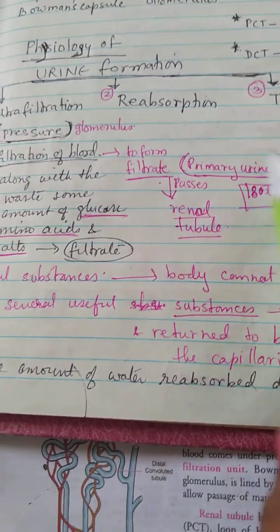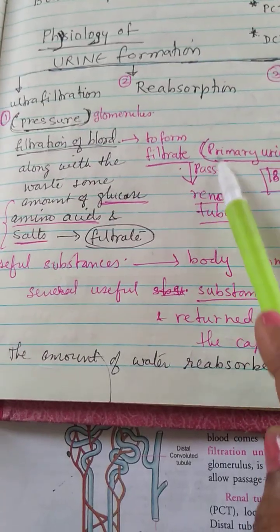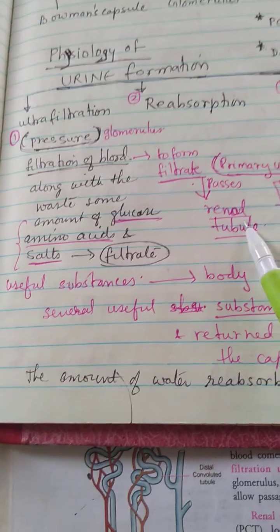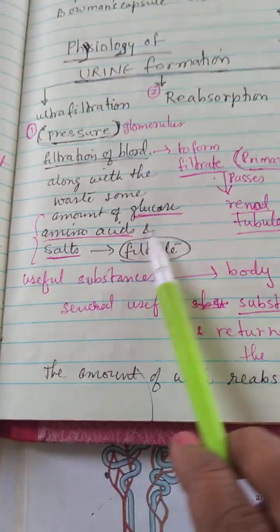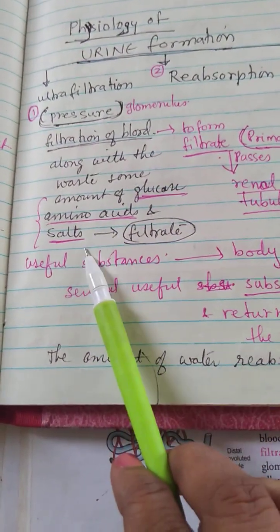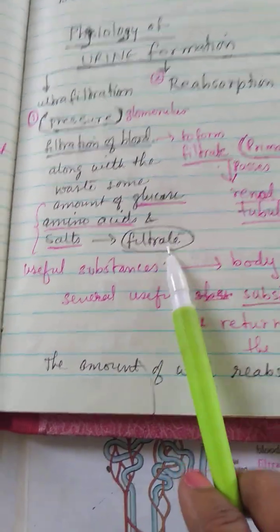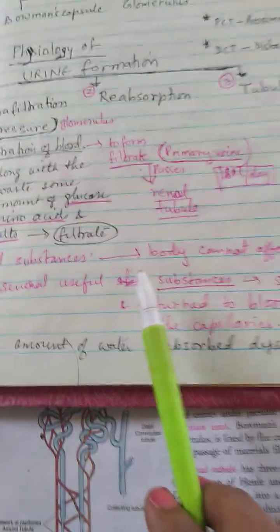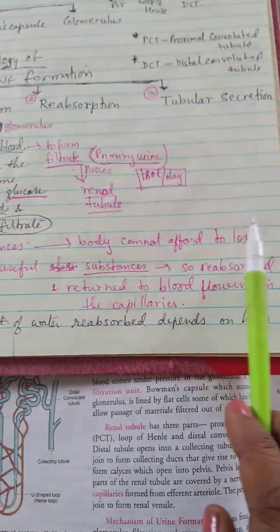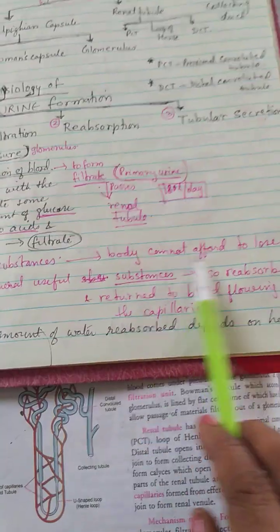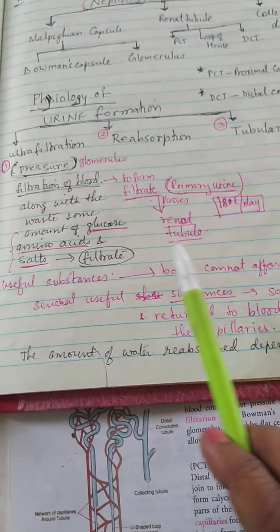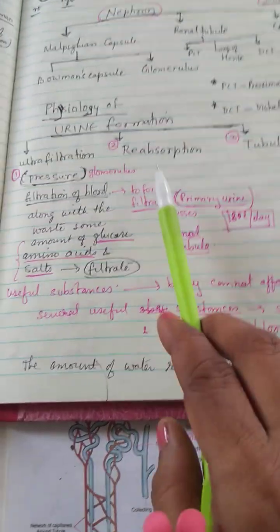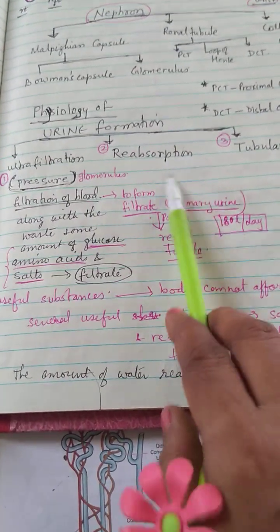The primary urine is formed as the filtrate and passes to the renal tubule, and along with this filtrate some amount of useful substances like glucose, amino acids and salts also pass into the renal tubule. The body cannot afford to lose these substances. They are required by the body. So what will happen? Those substances will be reabsorbed by the capillaries.